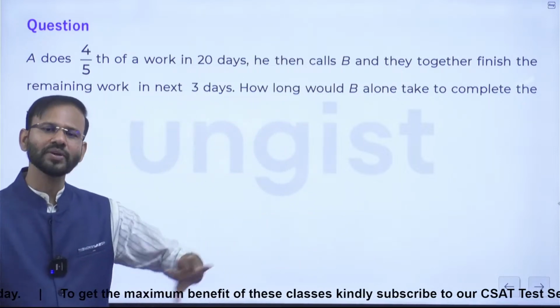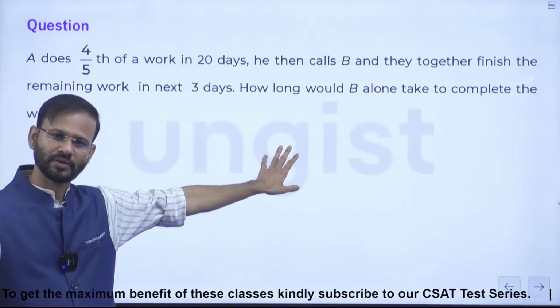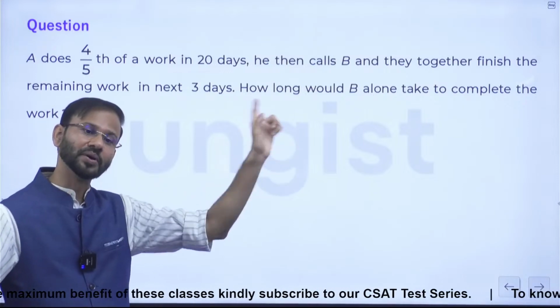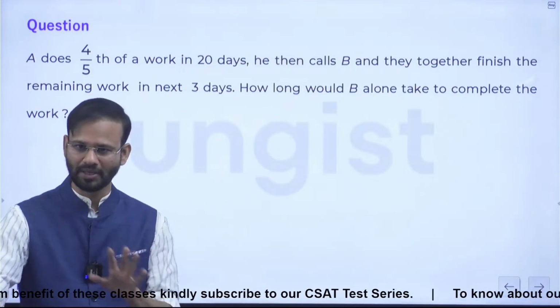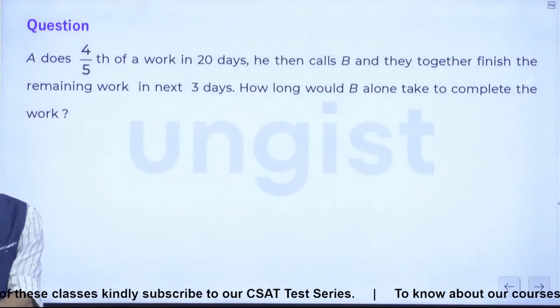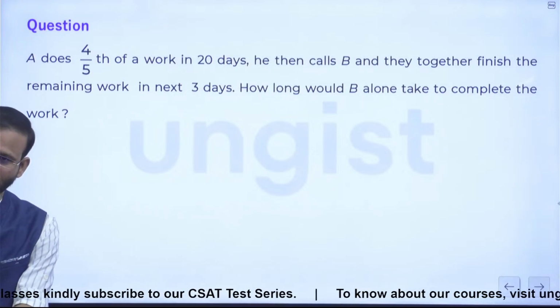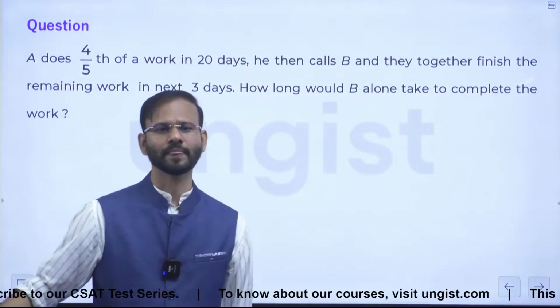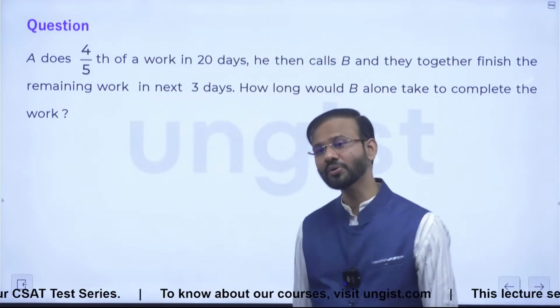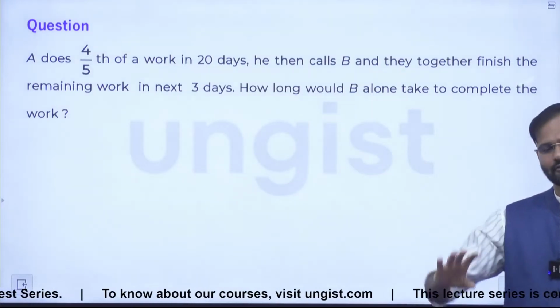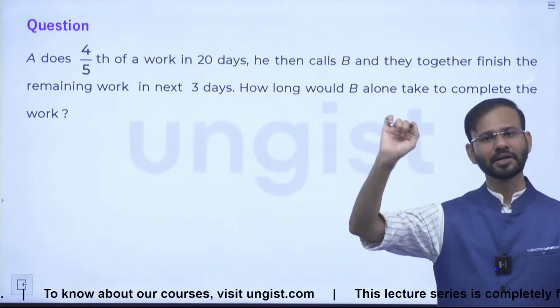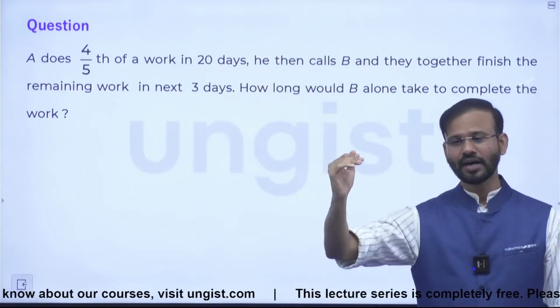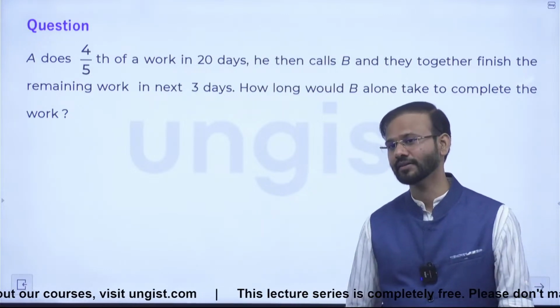Whatever is given here is given for the remaining work. ये बात आप समझ पा रहे हैं कि नहीं? 4/5 is already done, right? मुझे ये बताइए how you will start it. How you will start it? For remaining work, the remaining work is 1/5, right? How you will start it, guys?